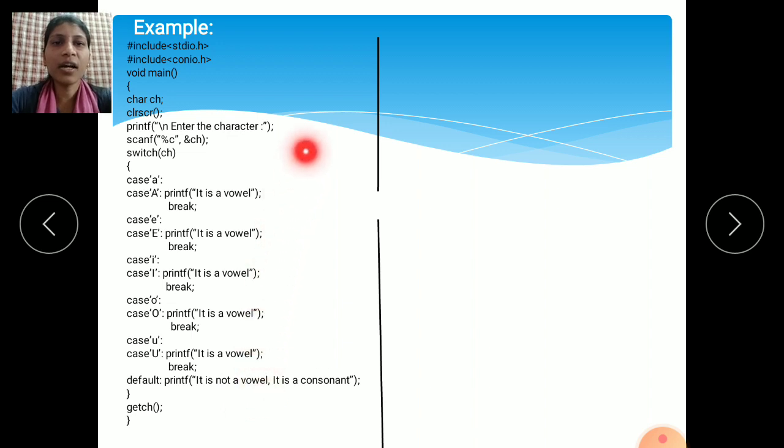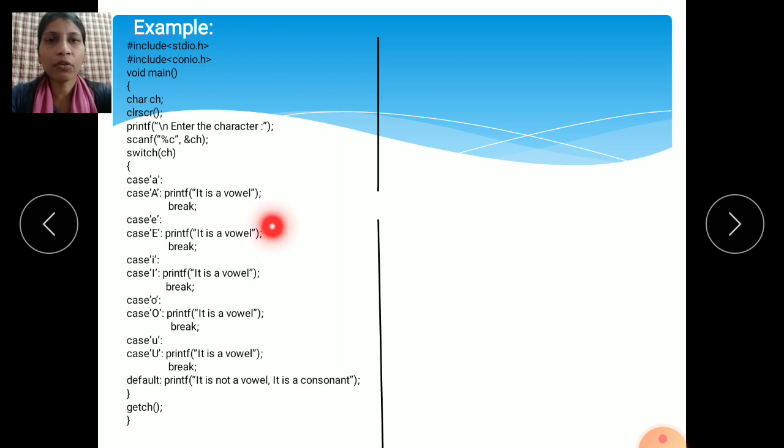This is the vowel and consonant program: it finds out whether whatever alphabet or character you have entered on the keyboard is a vowel or a consonant. It shows whether that letter is a vowel or consonant. It will display the message on the monitor screen.